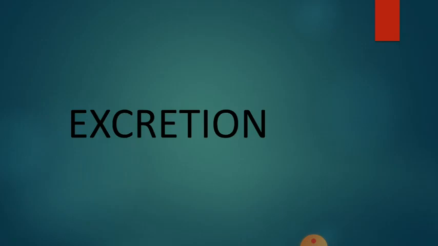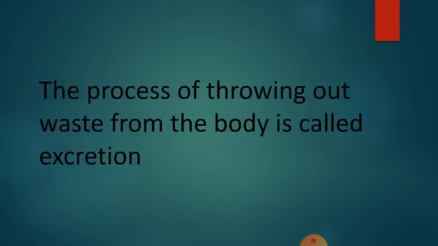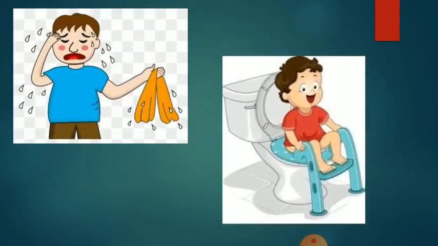This is also a very important 2-mark question. Make a note of it and learn it. The process of throwing out waste from the body is called excretion. I'm repeating it. The process of throwing out waste from the body is called excretion. These are the things we are excreting: sweat, urine, and feces. Feces is nothing but passing out to toilet or stool.